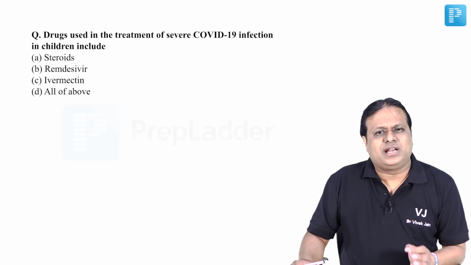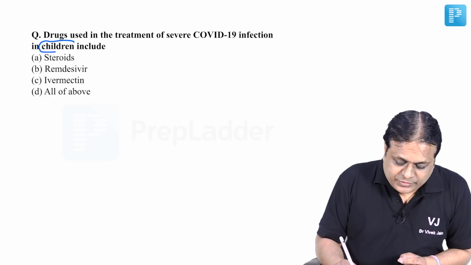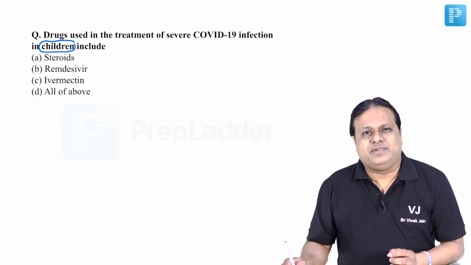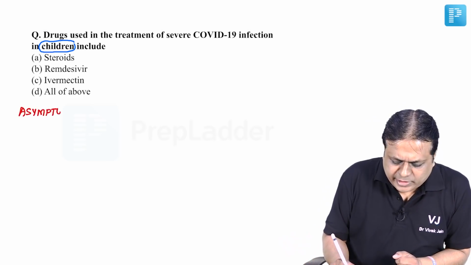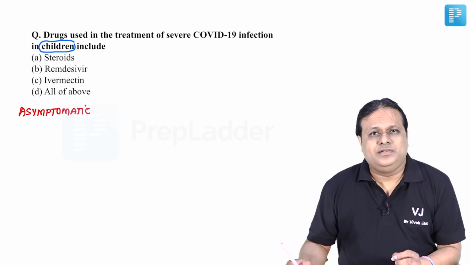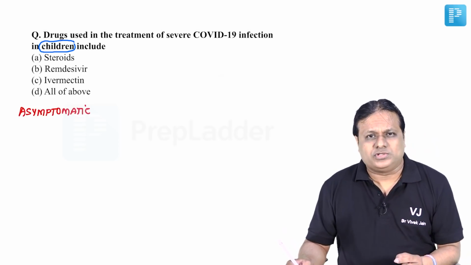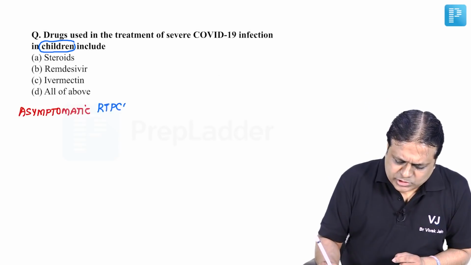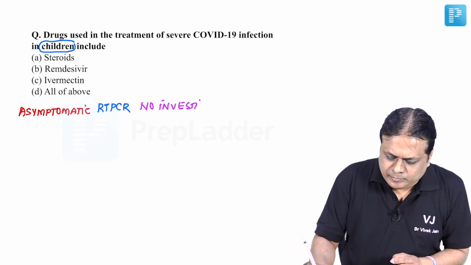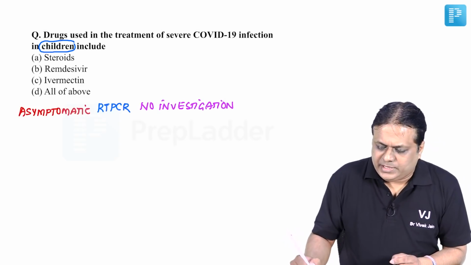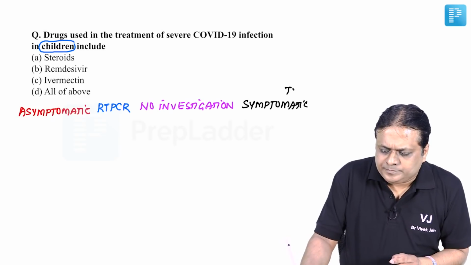Moving to the next question, drugs used in the treatment of severe COVID-19 infection in children. Friends, in children, COVID infection has been divided into 4 categories. This is number 1, asymptomatic, where the child was a suspect case or by chance the RT-PCR test was found positive. So if RT-PCR is positive, in such a case, no investigations and symptomatic treatment should be given.